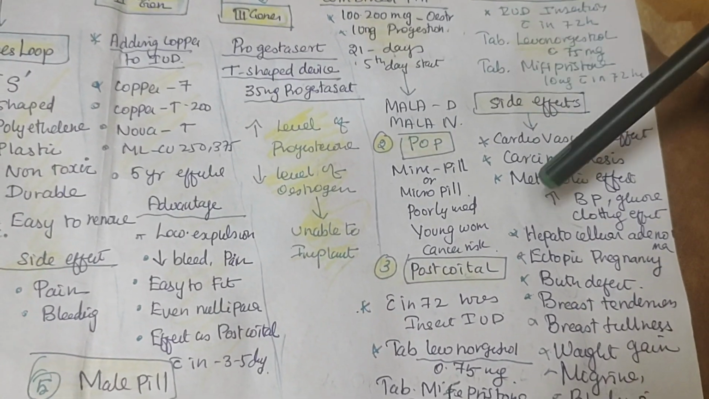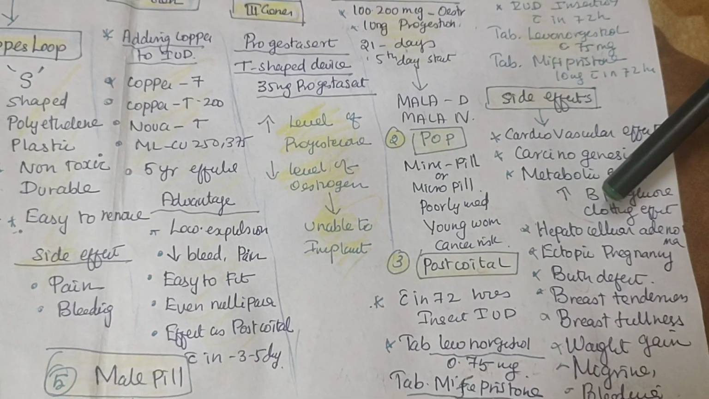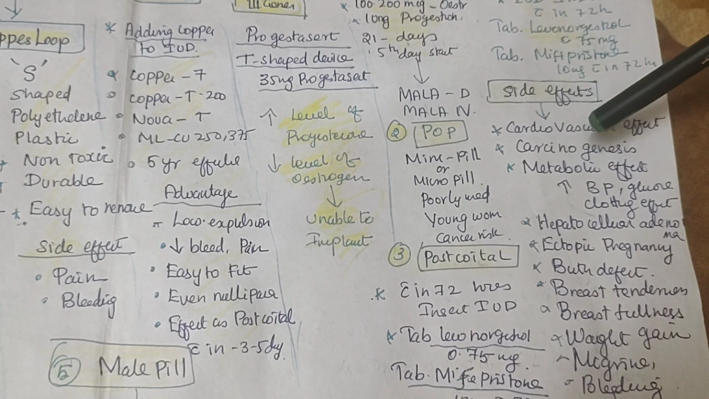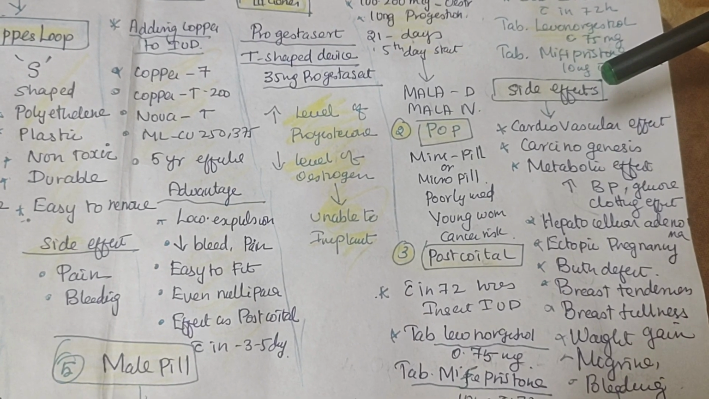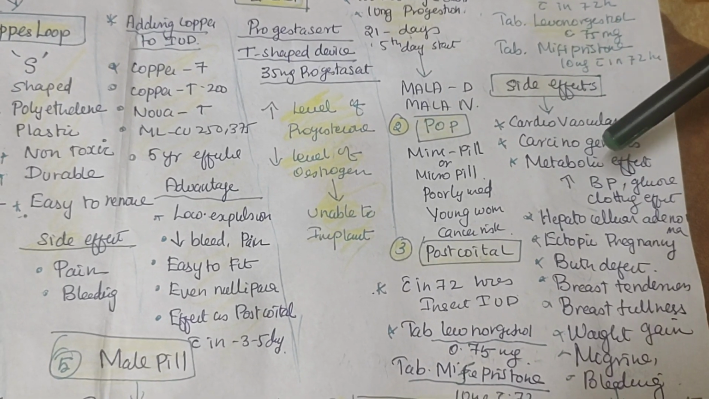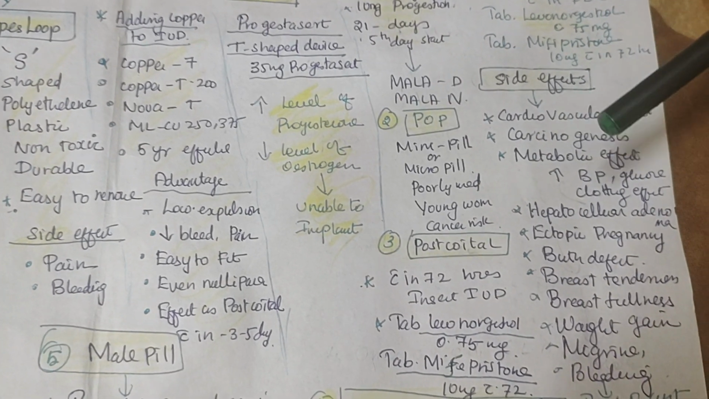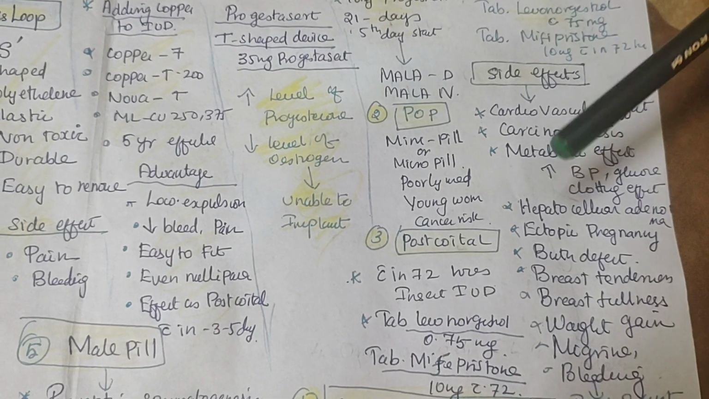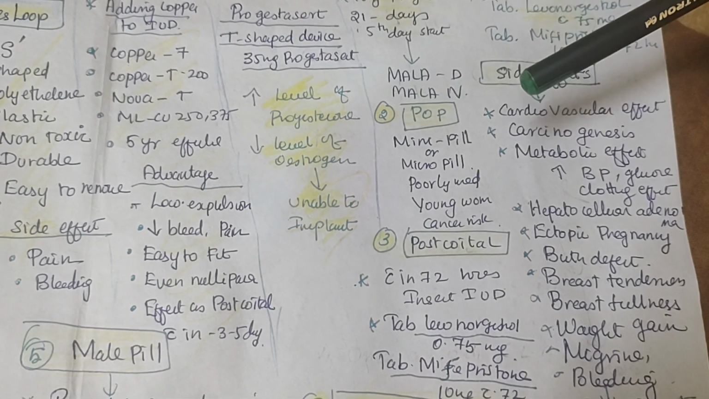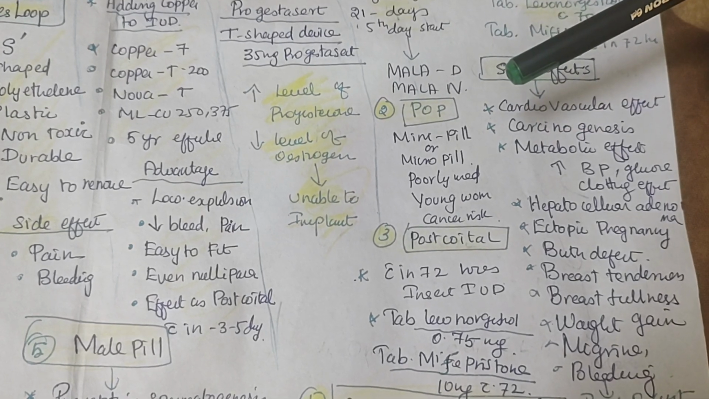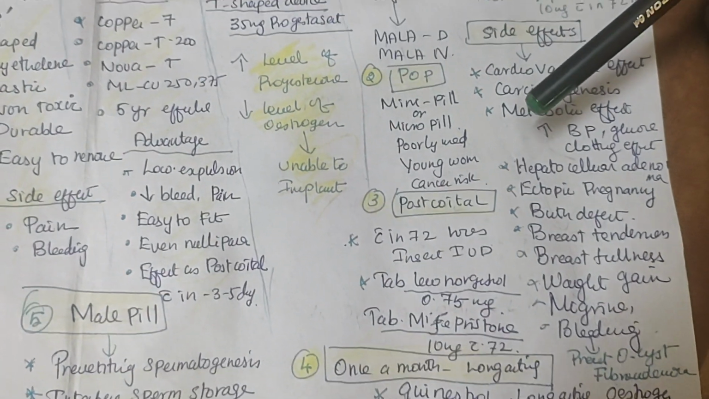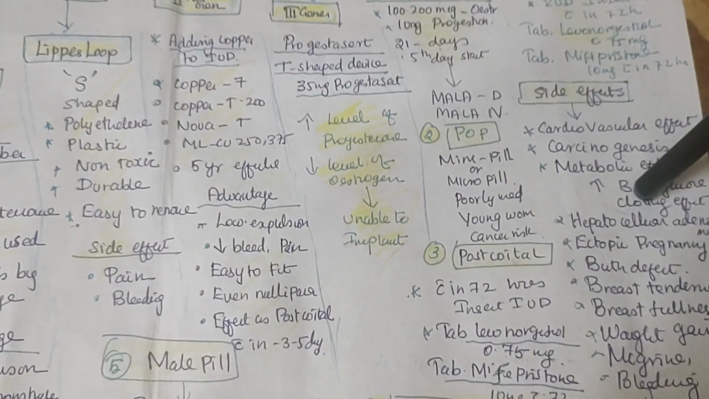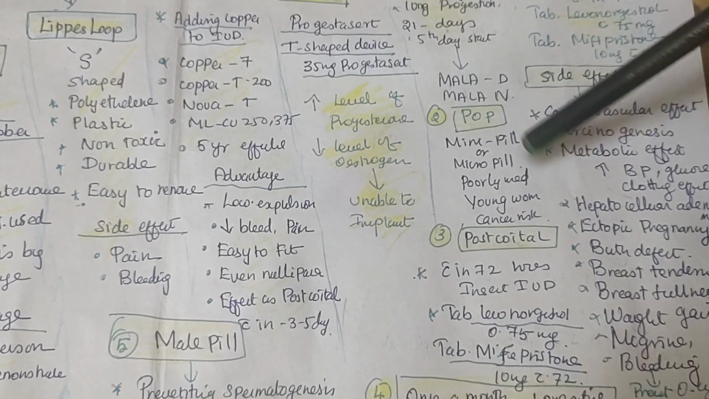This is highly contraindicated for people above 40 years old or above 35 years. Why? Because there is more risk of developing cardiovascular diseases and carcinogenic effects. Metabolic effects will increase, so BP, clotting and glucose level will increase. Hepatocellular adenoma, ectopic pregnancy, birth defects, breast tenderness, breast fullness, and weight gain can occur. Migraine and bleeding will be there. These are the main contraindications for the oral contraceptive pills.